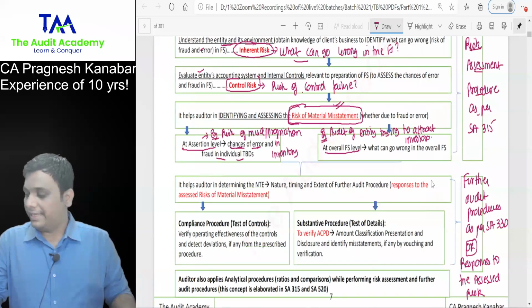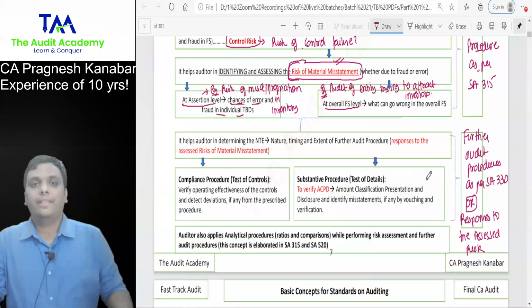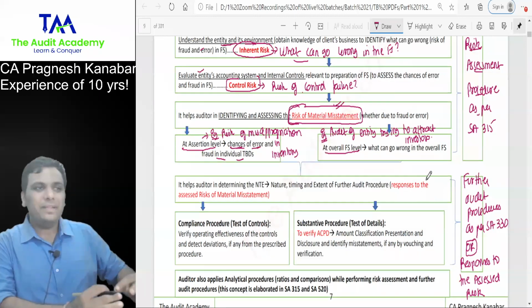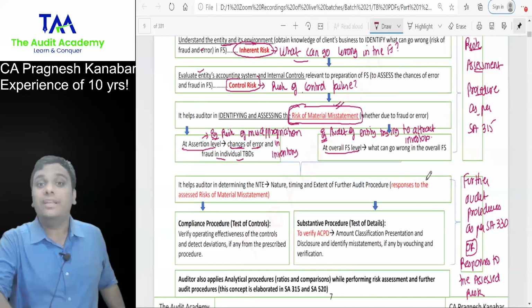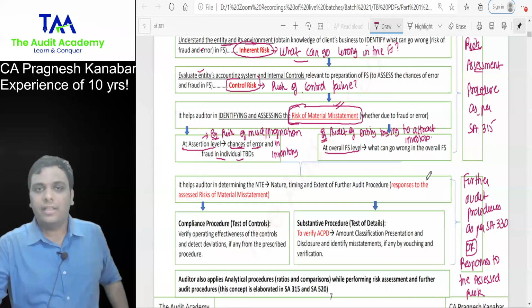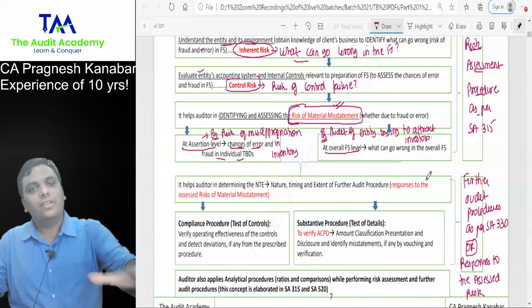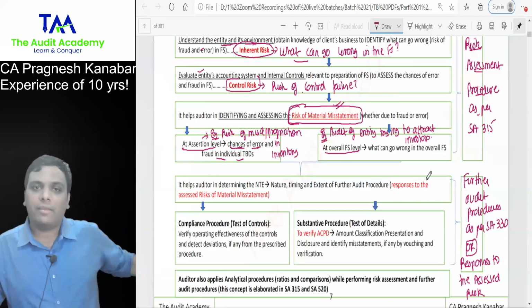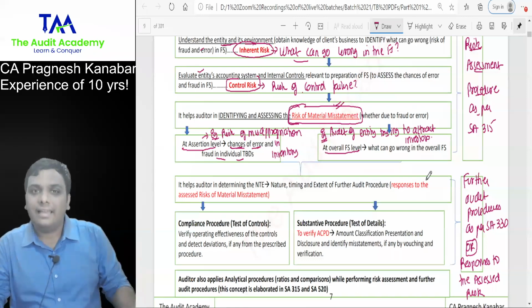I want a confirmation. Is everyone through with this? Yes or no, sir? Yes, sir. There is a difference between just understanding the concept and doing it in technical language. All right. Even before attending my lecture, you were aware about what is ROMM. We are now doing it in technical style.